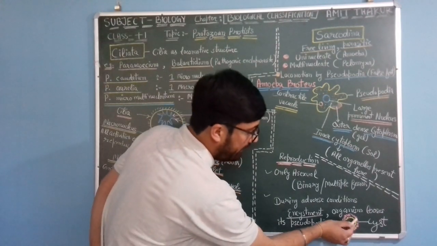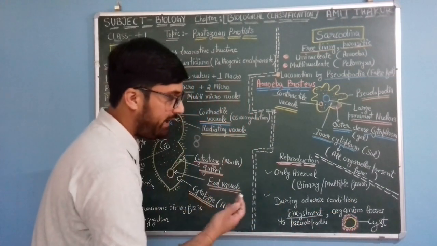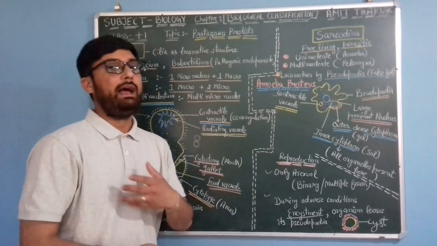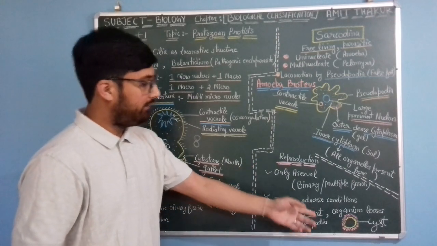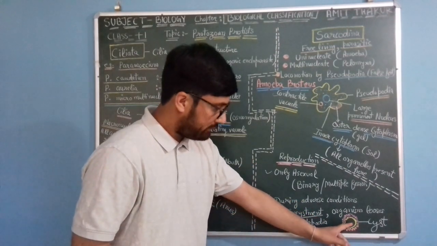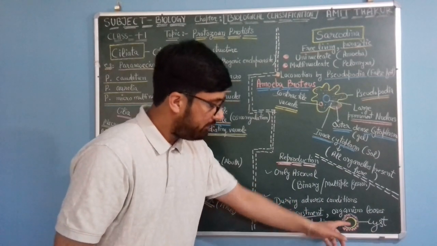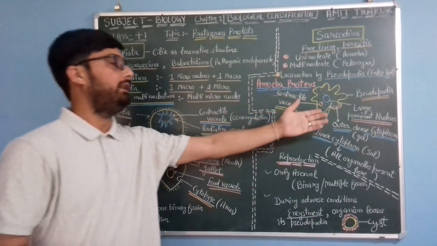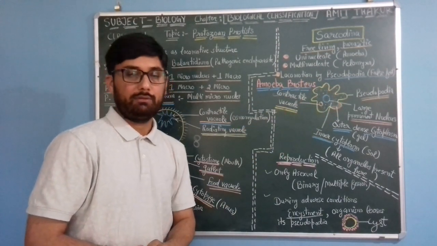Here you can see the formation of the cyst. This cyst protects the amoeba during adverse conditions. As adverse conditions go away, the cyst breaks down, and the organism is released and forms again like the parent structure, like an amoeba.